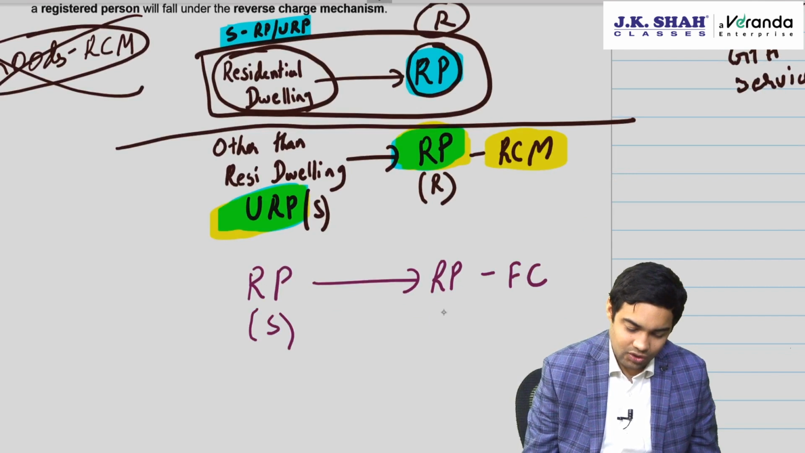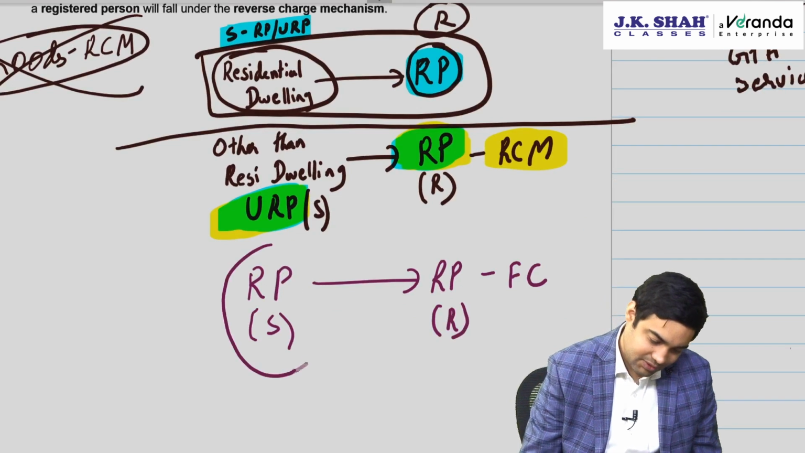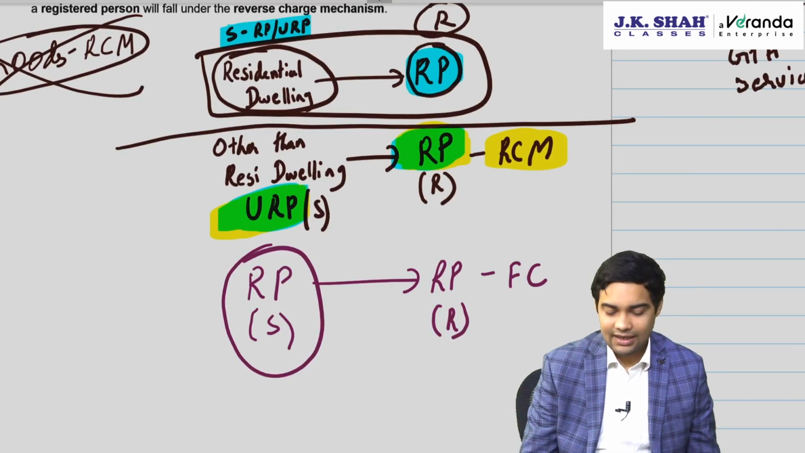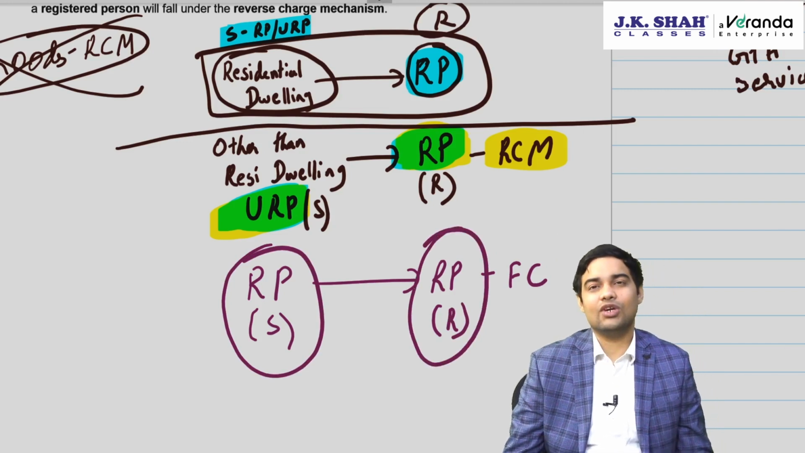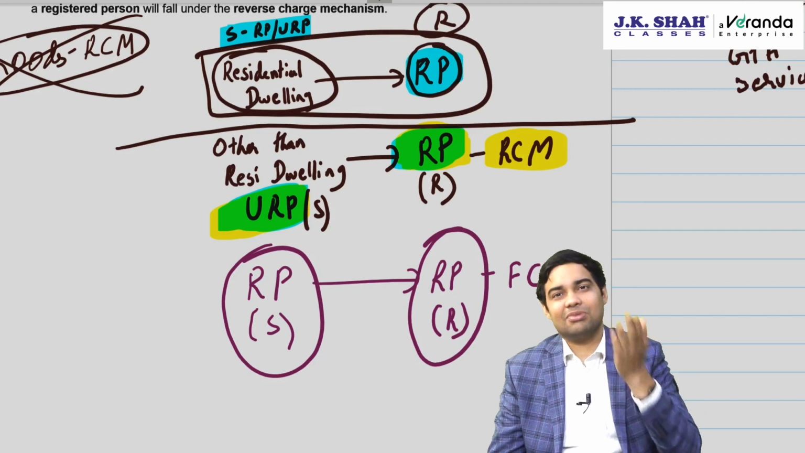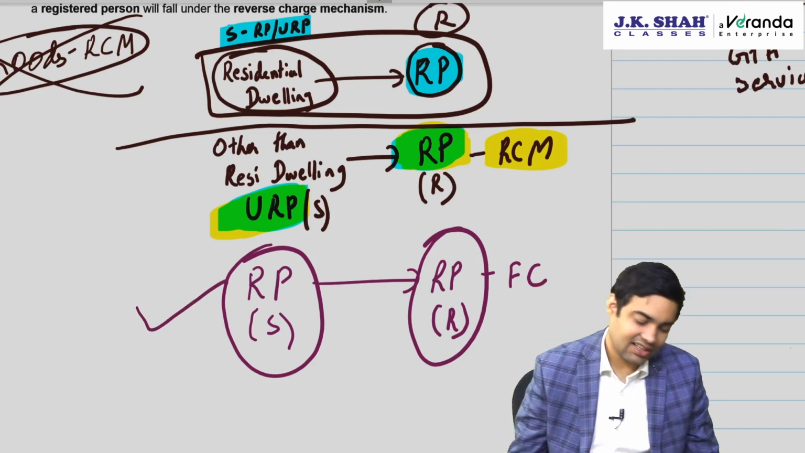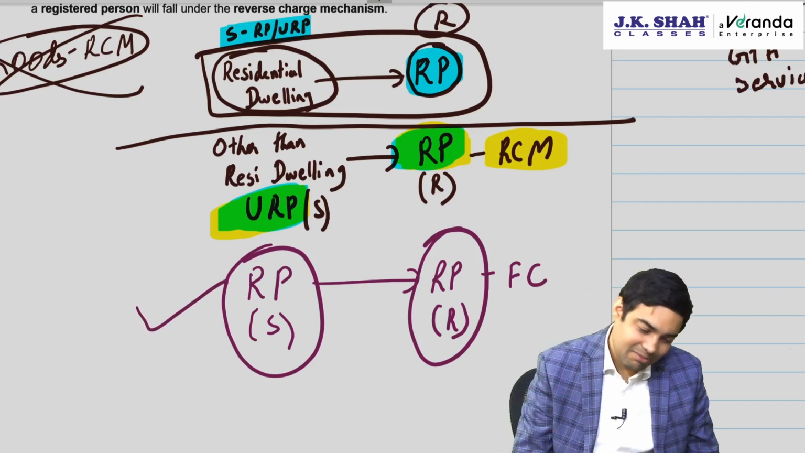So if you are solving for this person, then it will be forward charge output. If you are solving for this person, recipient, then it will only come in ITC. Don't start paying RCM on this. Careful. They can mix it up.